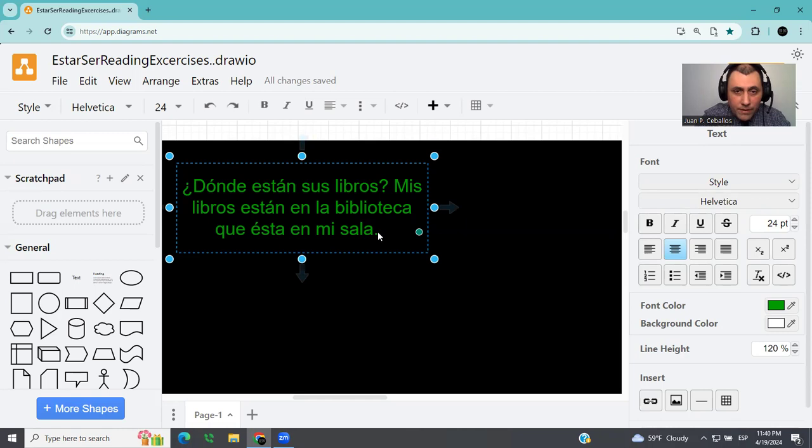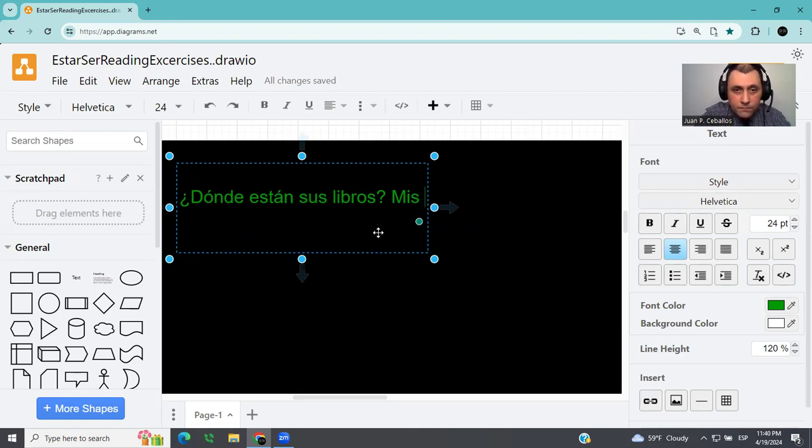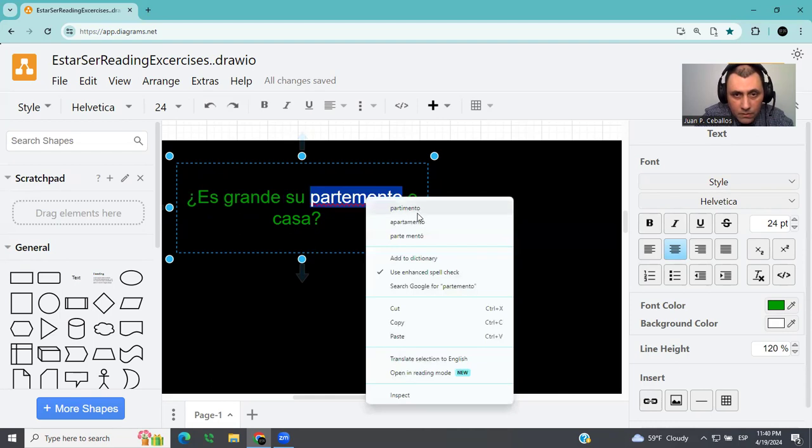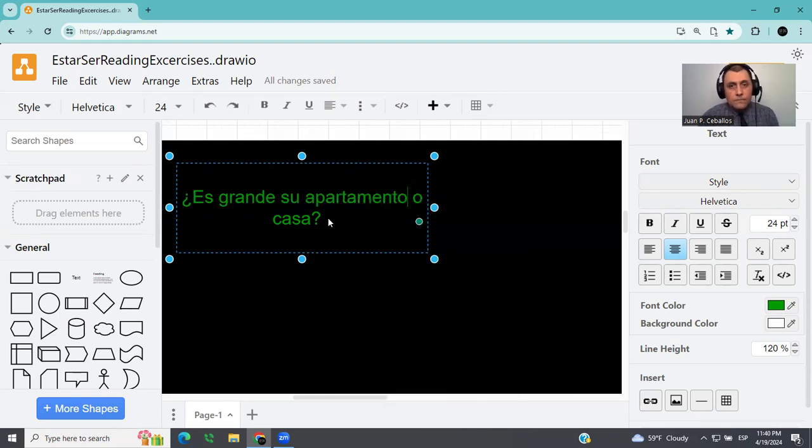¿Es grande su apartamento o casa? Now here. ¿Es grande su apartamento o casa? Why am I using ser and not estar here? Try to think, and I'm going to answer what you think. Sí. Or you can say no. Mi apartamento es pequeño.